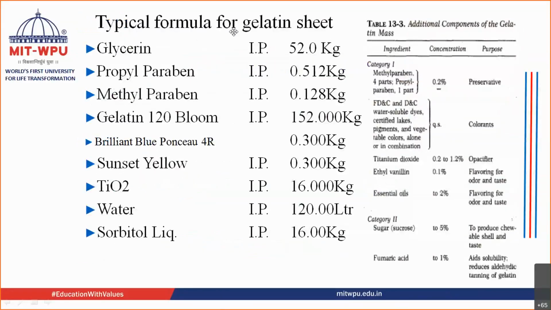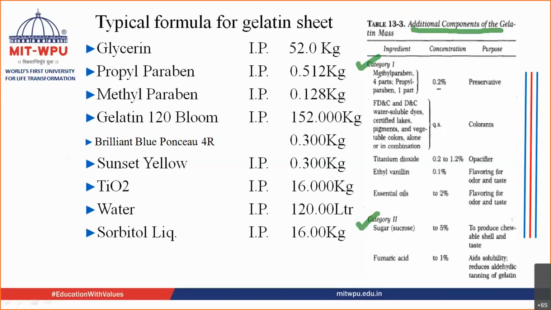Let us see a typical formula of your capsule shell. It contains gelatin. Apart from gelatin, what are the other ingredients that are present? Let us see the first formula that is given in your Lachman. It consists of category 1 and category 2. Category 2, as you know, are optional. Category 1 are compulsory, used along with the additional components, that should be used.